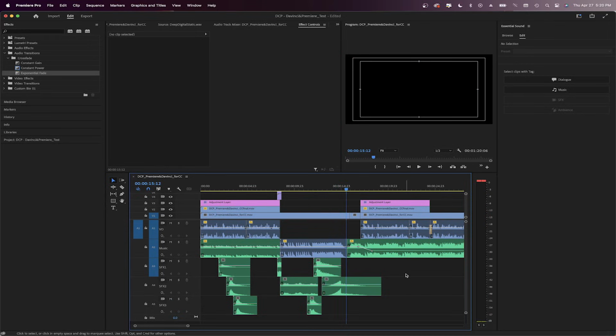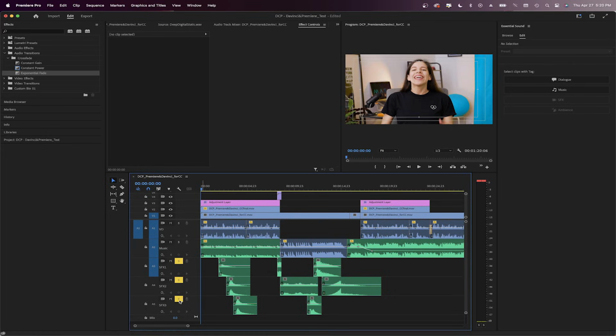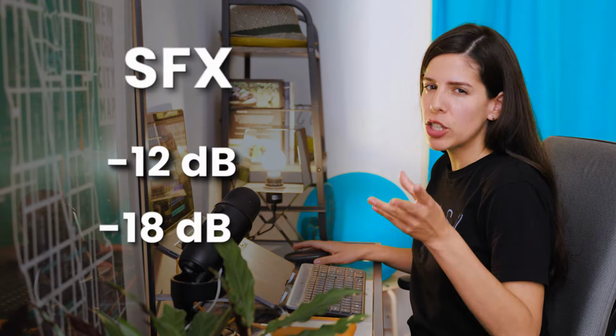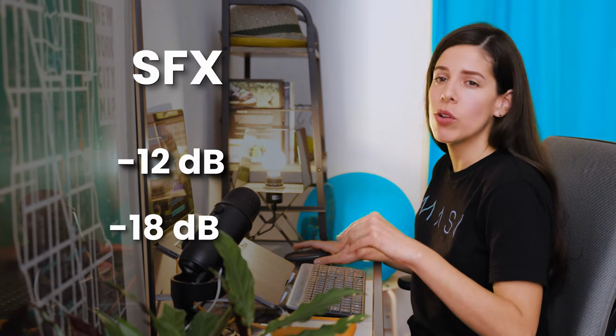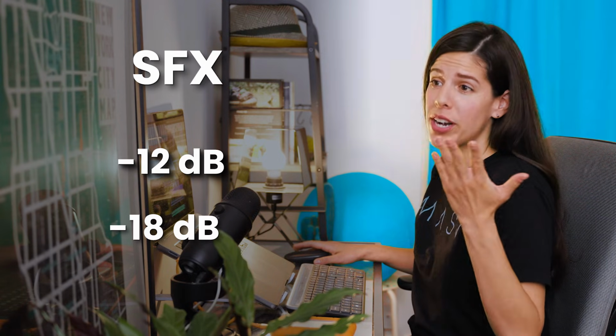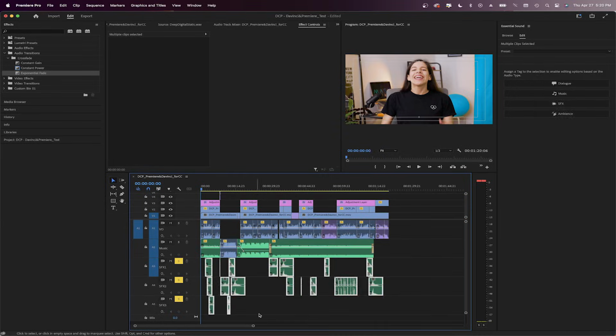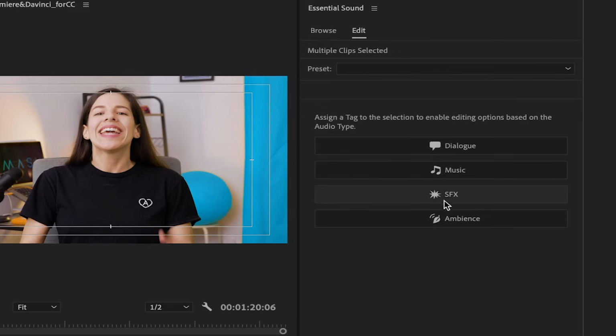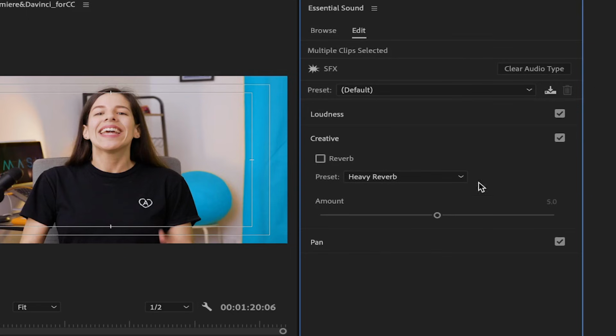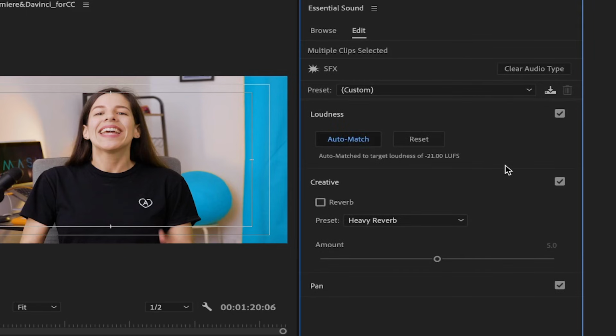Yeah, these are way too loud. So overpowering. This one should be at -12, -18 decibels, and of course, everything should be lower than your voiceover or dialogue. Let's select all of the sound effects and click on the sound effect option in the Essential Audio panel. Again, auto-match to have them all at the same audio level.